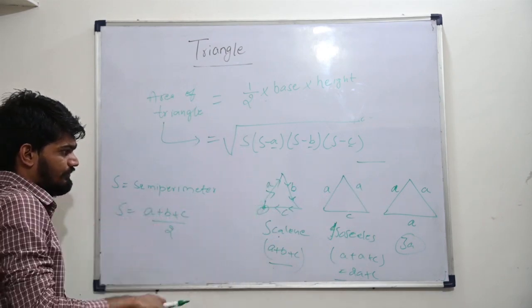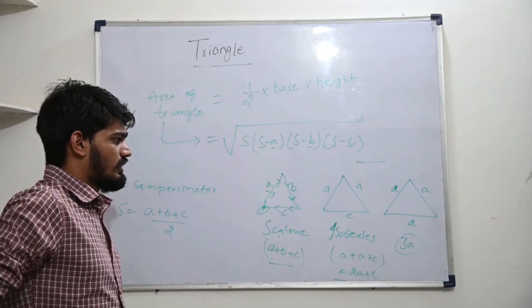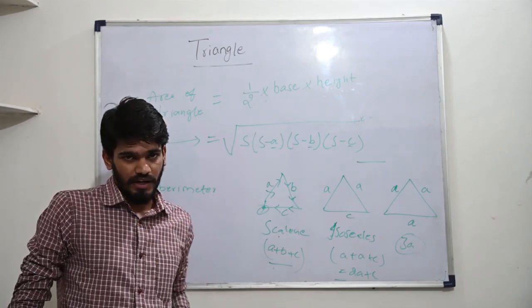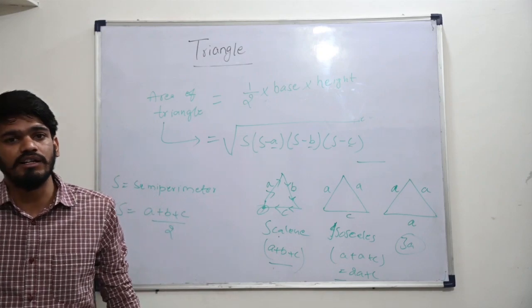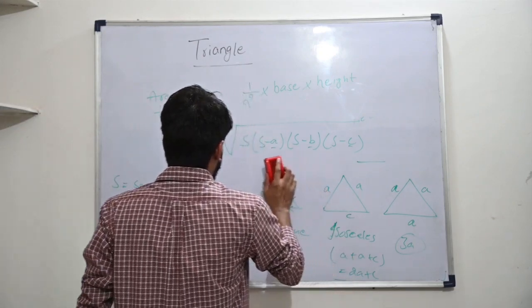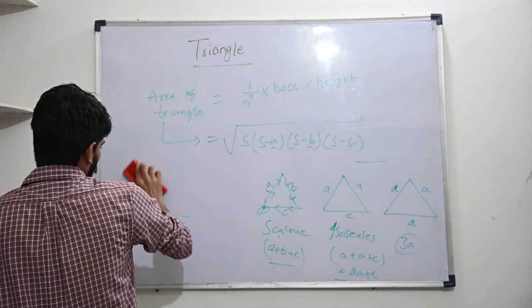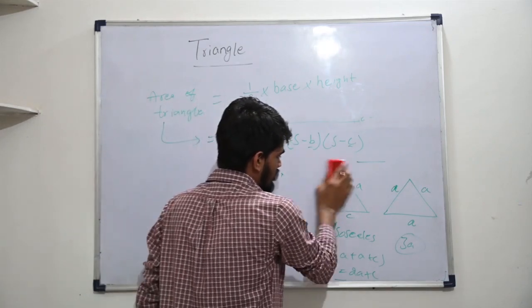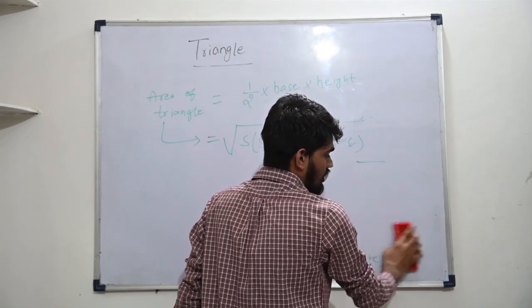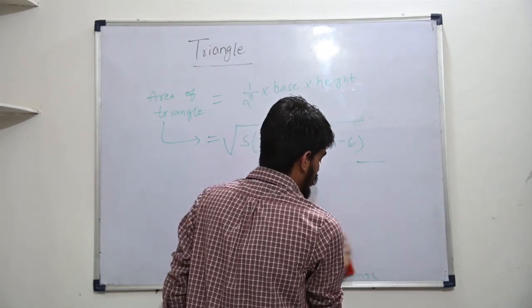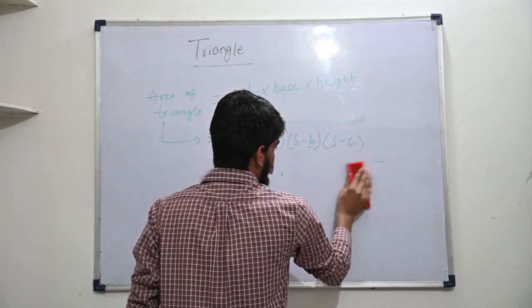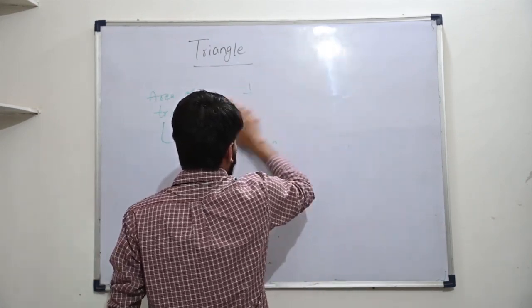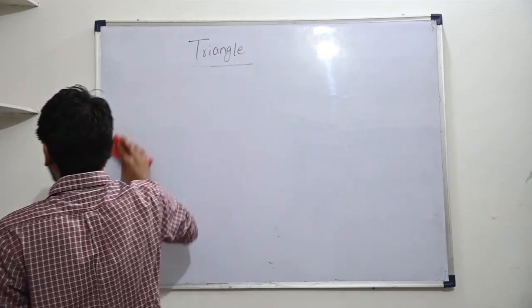So now one special theorem we can talk about: the angle sum property of a triangle. What is the angle sum property of a triangle, students? The angle sum property of a triangle says that the sum of all three internal angles of a triangle is equal to 180 degrees. So now, let's take a triangle, we'll prove it as well.